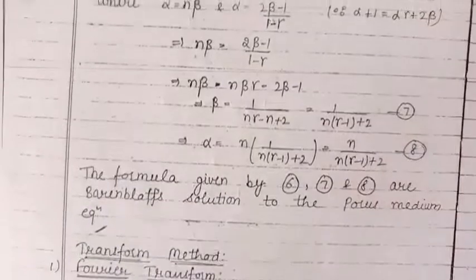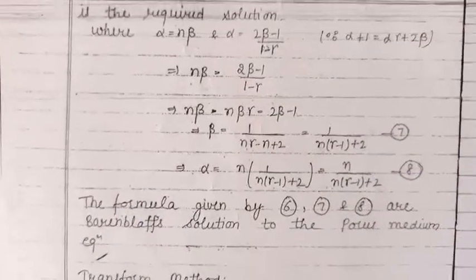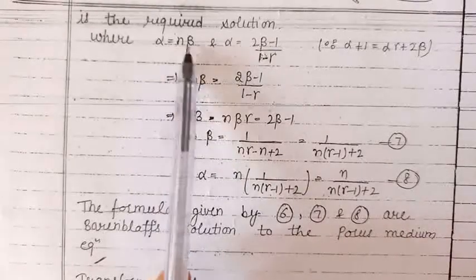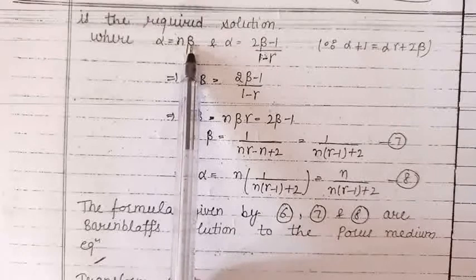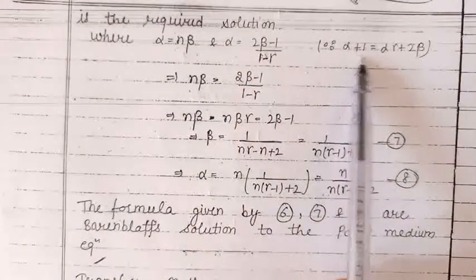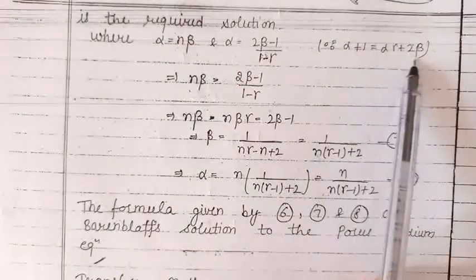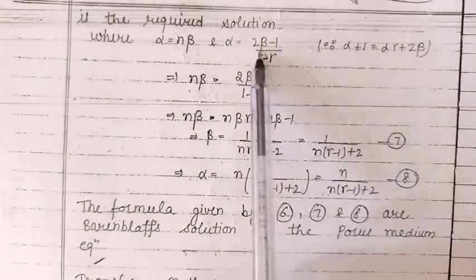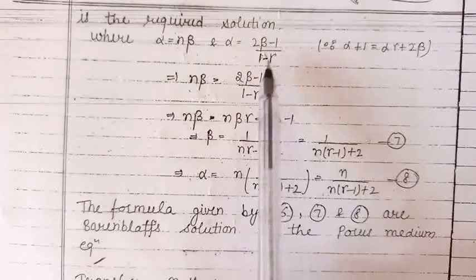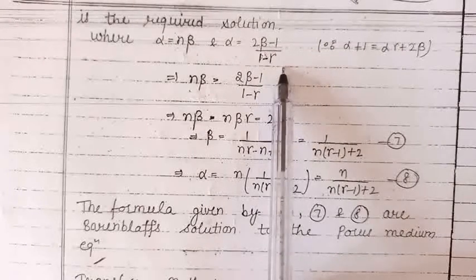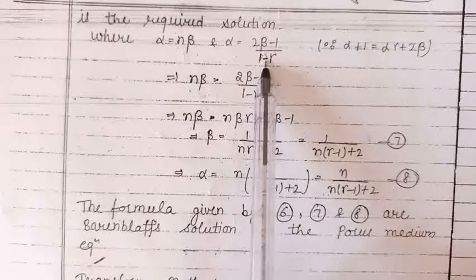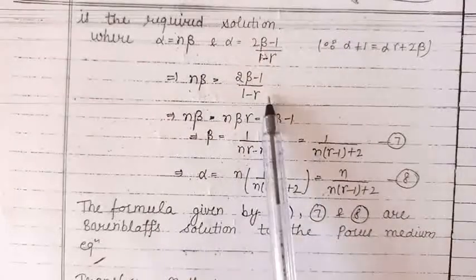In this equation, the constants α and β we can find because we have substituted α equal to nβ, and also we have α+1 equal to αγ+2β. From here we can find the value of α, which is given by (2β−1) upon (1−γ). Now we can equate these two values of α so that we can find the value of β.